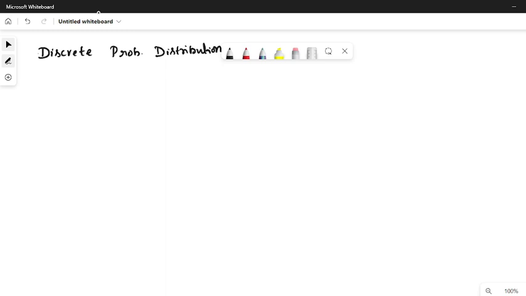So this is a discrete probability distribution, that means a probability distribution where x will be a discrete random variable. It is of the form x comma p of x, where p of x is a probability function.